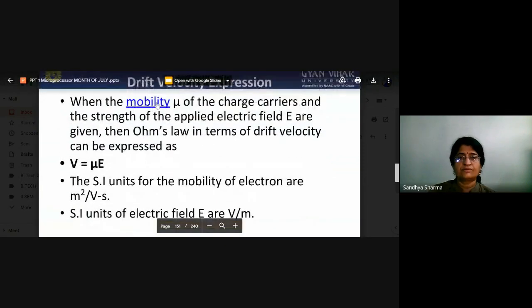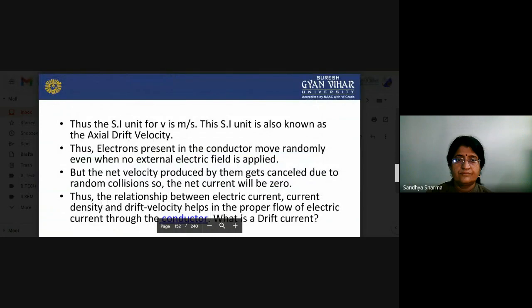So now we will see the drift velocity expressions. When the mobility mu of the charge carriers and the strength of the applied electric field E are given, Ohm's law in terms of drift velocity is V equals mu E. The SI unit for the mobility of electrons is meter square per volt second, and the SI unit of electric field E is volt per meter. The SI unit for V is meter per second, and it is also known as the axial drift velocity.